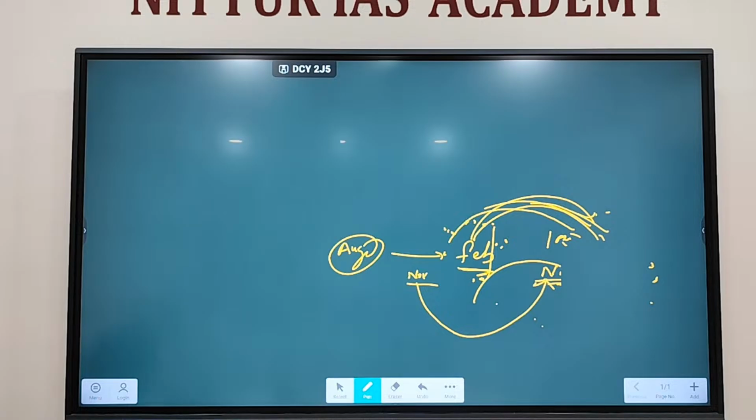If there is an emergency for 10 years, you can continue for 1 year, 1 year, 1 year, like that for 10 years. Got it? But this extension will not continue beyond 6 months after the emergency has ceased to operate. Once the emergency is over, the extension can go on for up to 6 months after that.